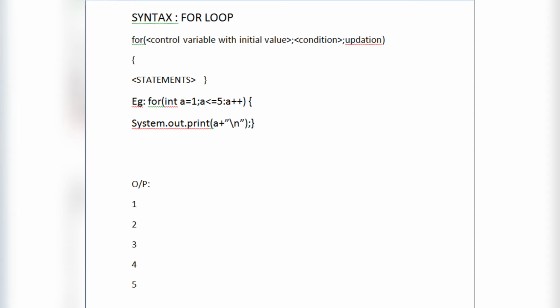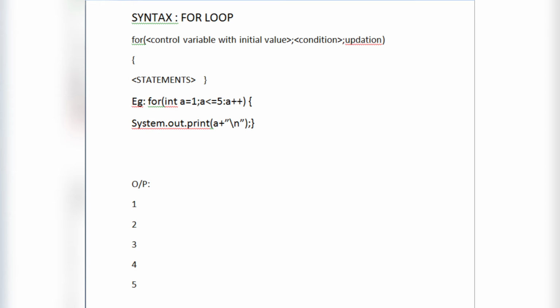So for an example, we take int a equals 1, where we did the initialization of our control variable with 1, and then give a condition of a less than equals 5, and then update it by 1 at a regular interval. Inside the curly braces we have written System.out.print a and \n, which will create a new line after printing a. Okay, so how does it work?